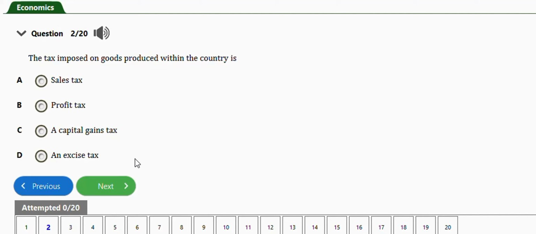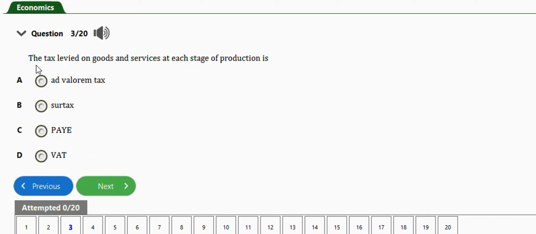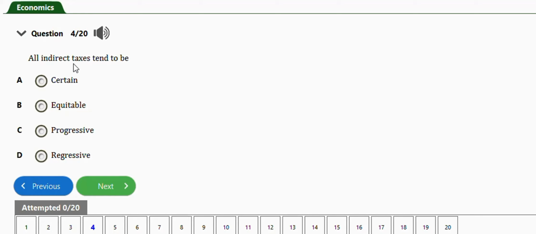Very, very important, guys. Okay, next question is this one. It says the tax levied on goods and services at each stage of production is VAT. Option D, value added tax. Okay, next question is this one. It says all indirect taxes tend to be regressive. Option D. Okay, guys, take notes of these questions, they are very, very important.